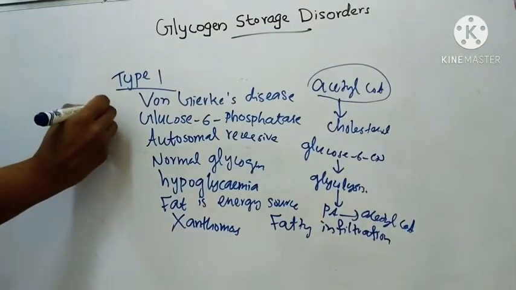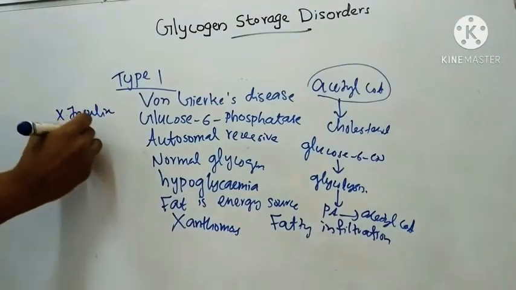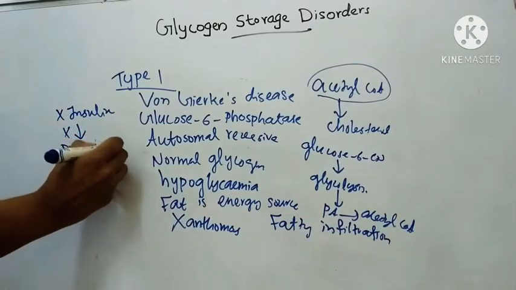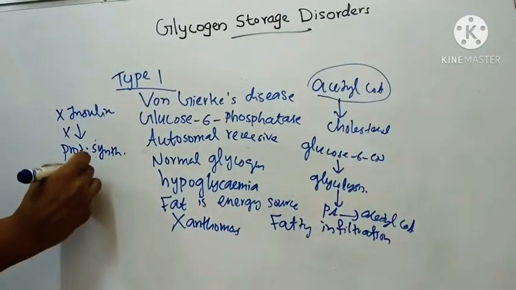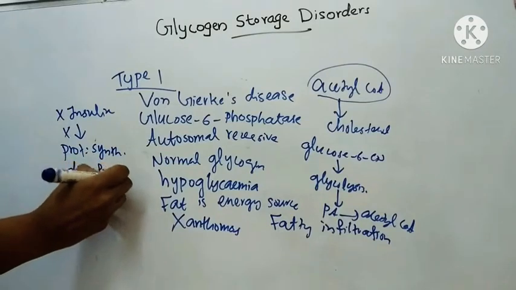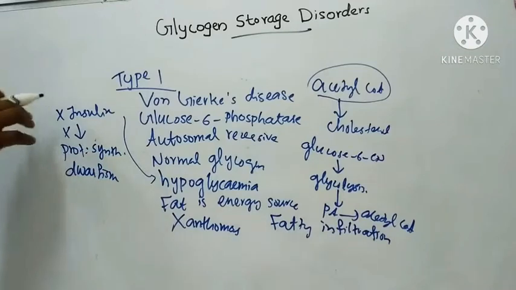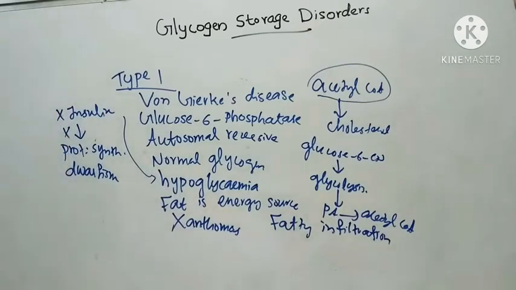It inhibits insulin secretion. This in turn inhibits protein synthesis. This inhibition of protein synthesis causes stunted growth, that is dwarfism. That is the first effect of hypoglycemia.